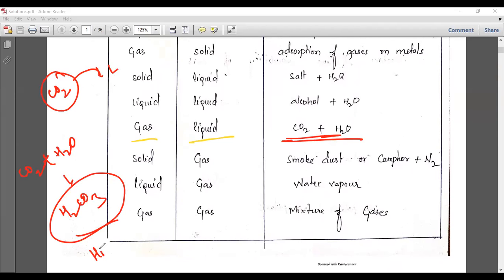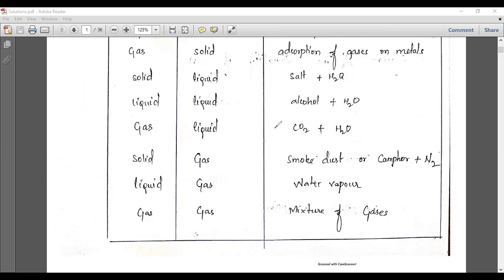This is called hydrogen carbonate, or you can call it carbonic acid. This carbonic acid indicates acid, generally having a sour taste. Cool drinks get a particular taste due to the formation of this acid, the carbonic acid. So in cool drinks, CO2 is dissolved in water molecules, that means the gas dissolves in water, the best example.